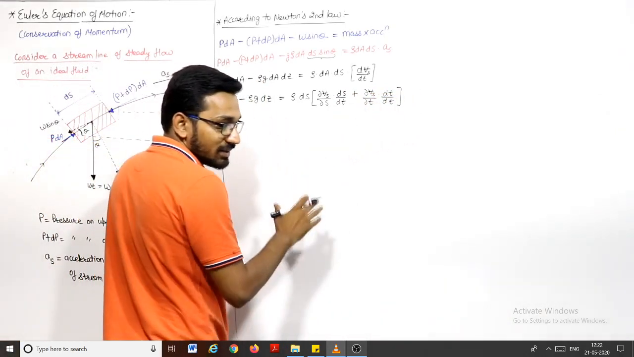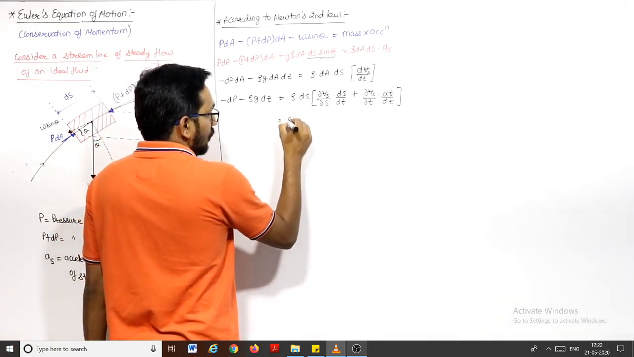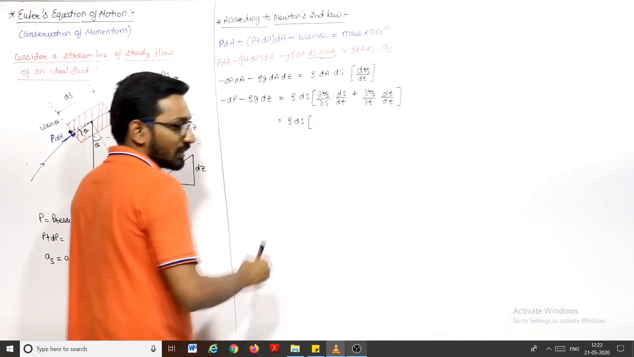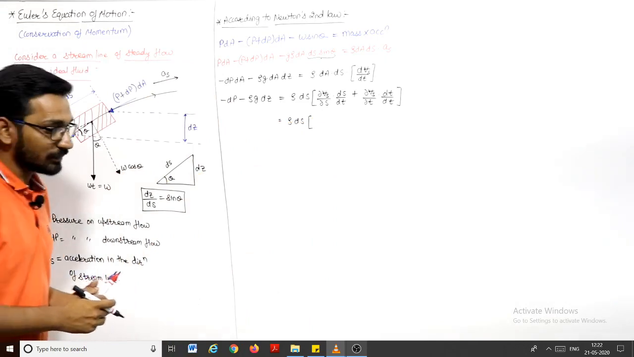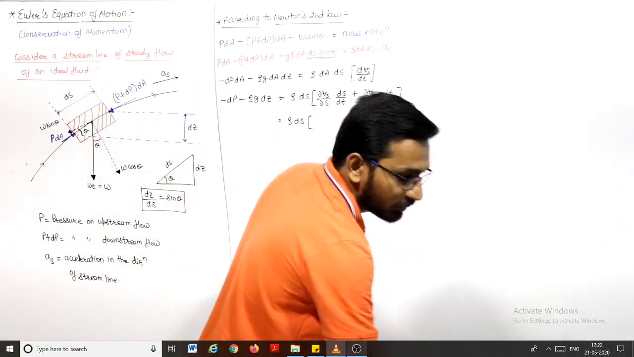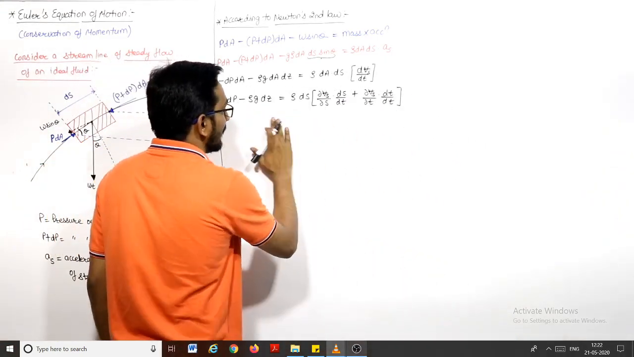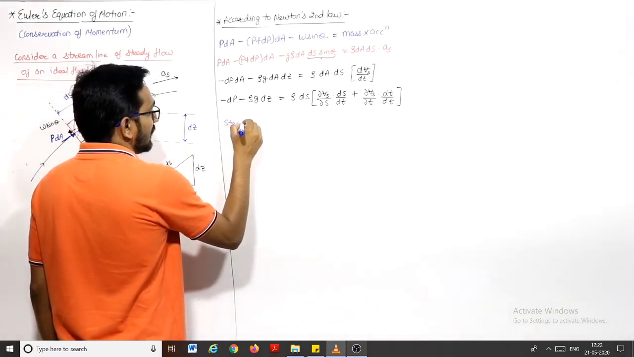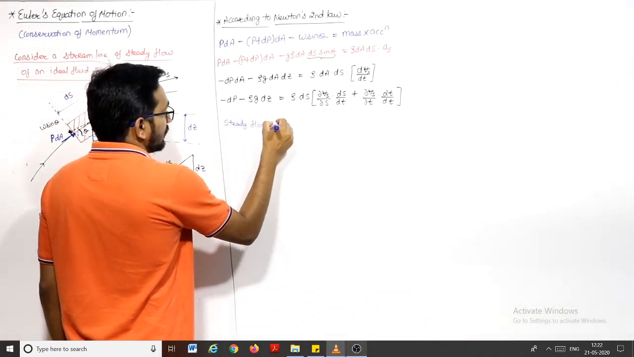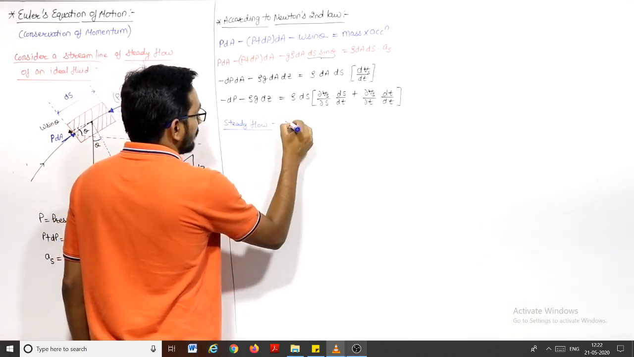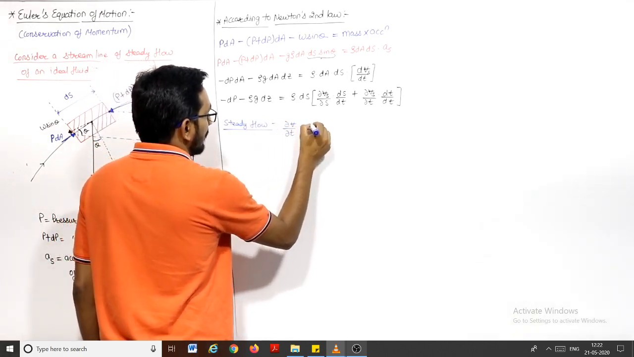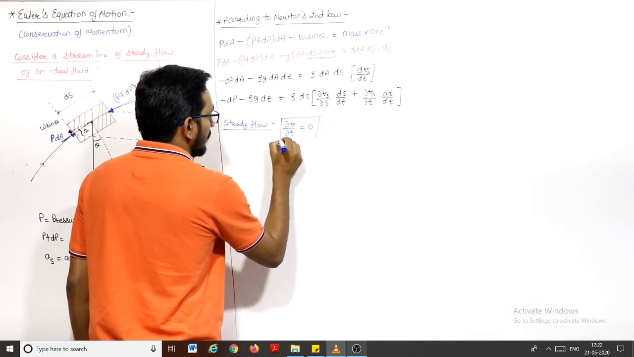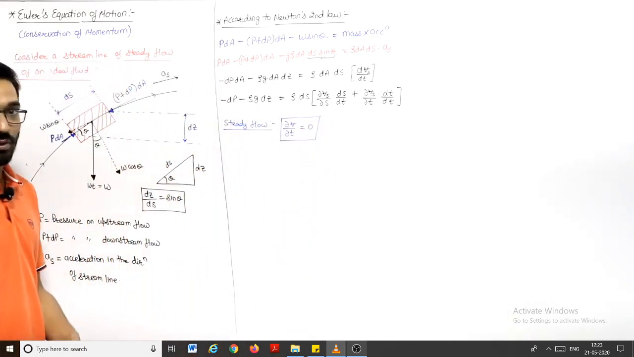Now we can say this will be equal to rho ds into the expression above. Let us assume steady flow. You know that for steady flow, the rate of change of velocity with respect to time will be 0.